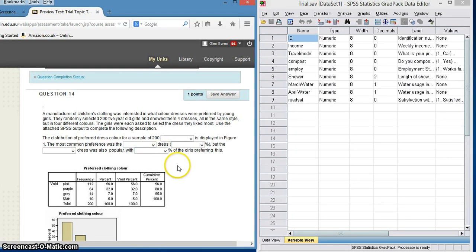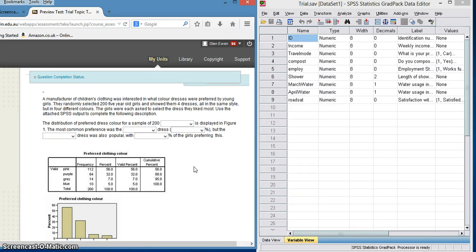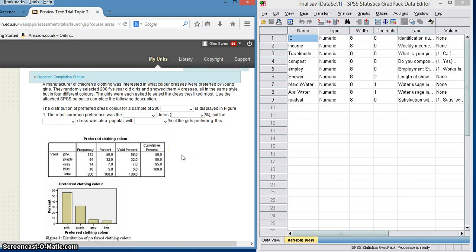Question 14, a manufacturer of children's clothing was interested in what colour dresses were preferred by young girls. They randomly selected 200 5-year-old girls and showed them 4 dresses, all in the same style, but in 4 different colours. The girls were each asked to select the dress they like most. Use the attached output. Okay, so we're just going to use the one to describe what we've got, and again, making sure we use the valid percent. The distribution of preferred dress colour, sample of 200.